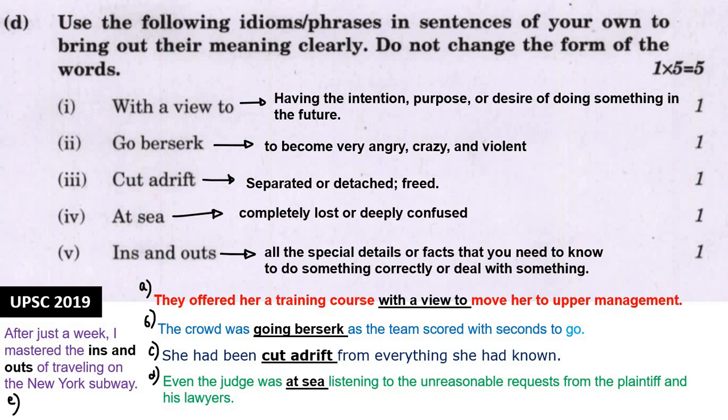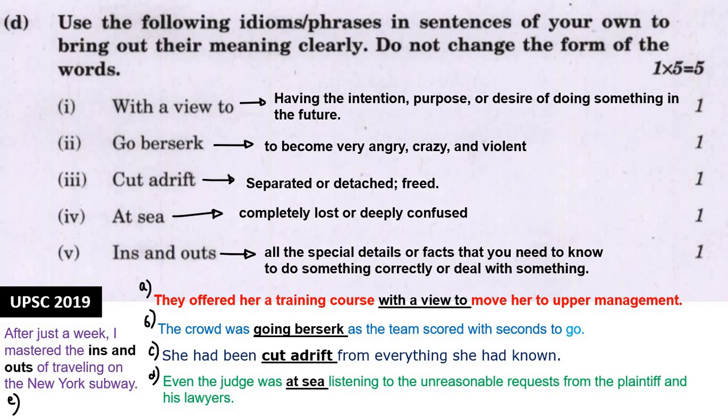Okay. Then third is cut adrift. Cut adrift means freed. She had been cut adrift from everything she had known after the accident. These kinds of sentences you can frame. Or Ramesh had been cut adrift from his family when he came to know that he was adopted.